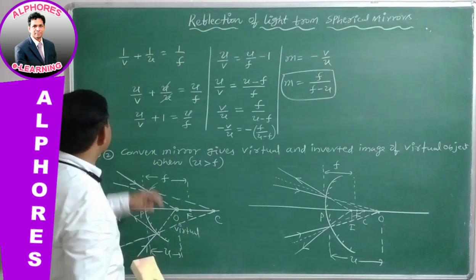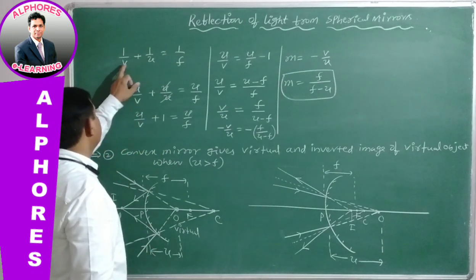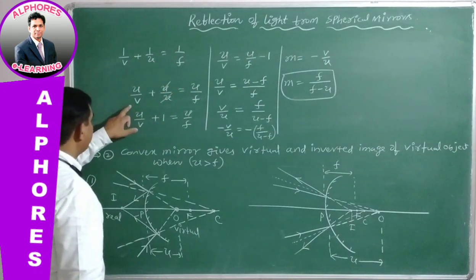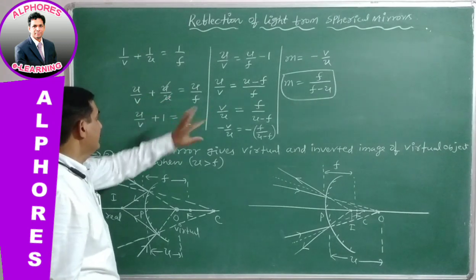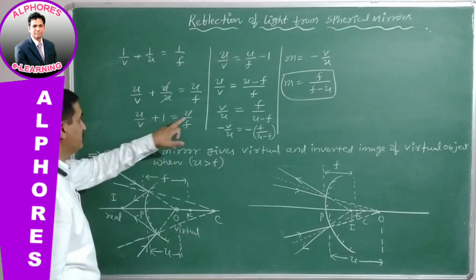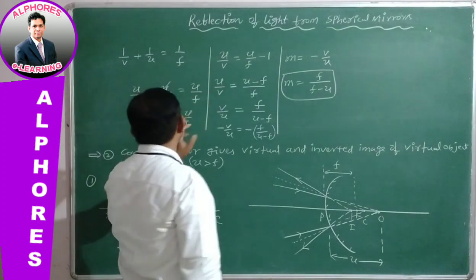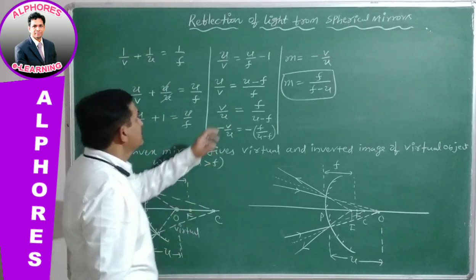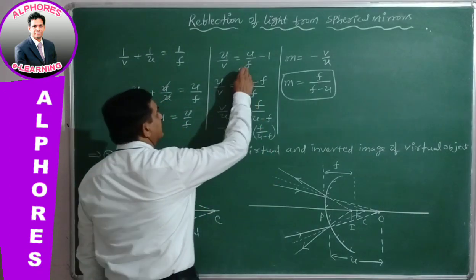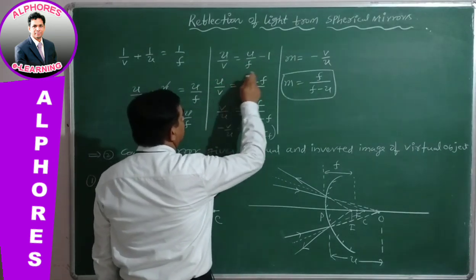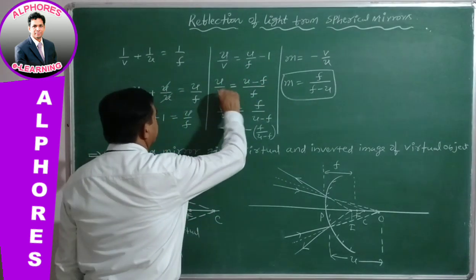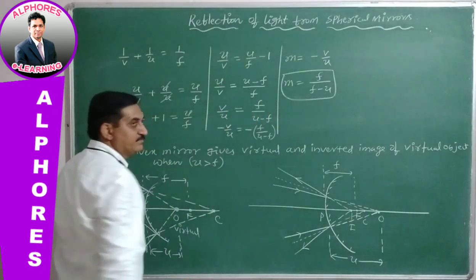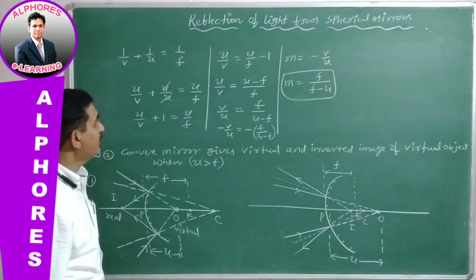Once again, the mirror formula is 1/v + 1/u = 1/f. Multiplying by u on both sides, u/v + u/u = u/f. Then u/v + 1 = u/f. Then u/v = u/f - 1. Taking the LCM, u/v = (u - f)/f. Taking the reciprocal, v/u = f/(u - f).